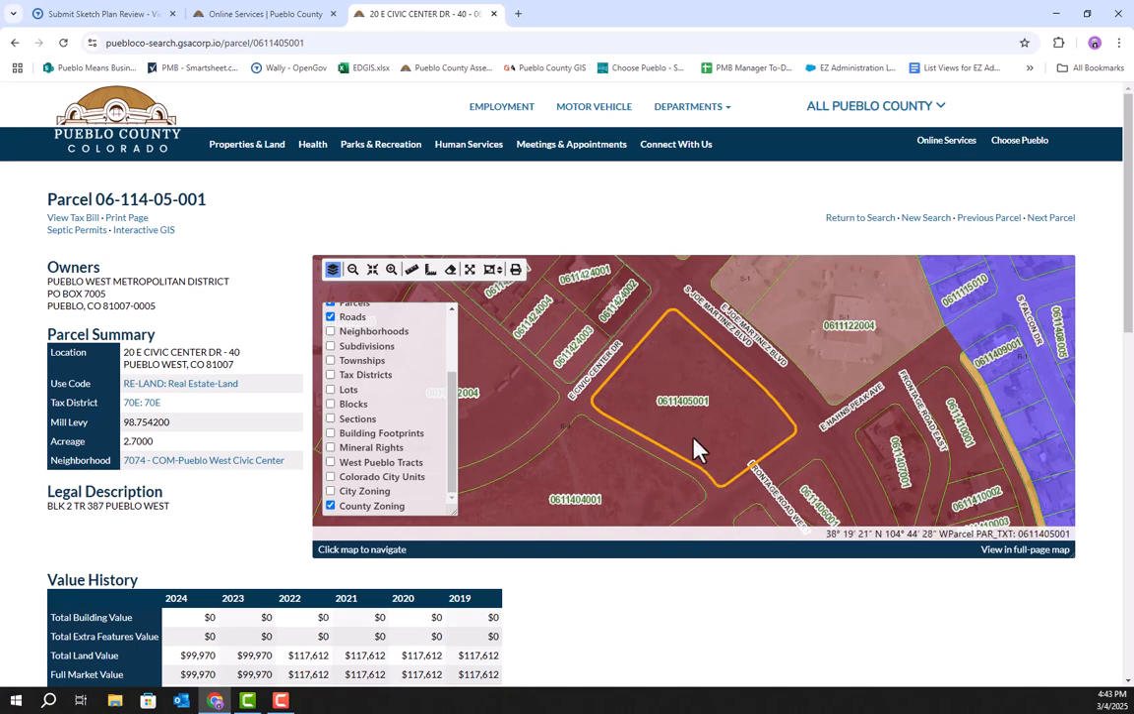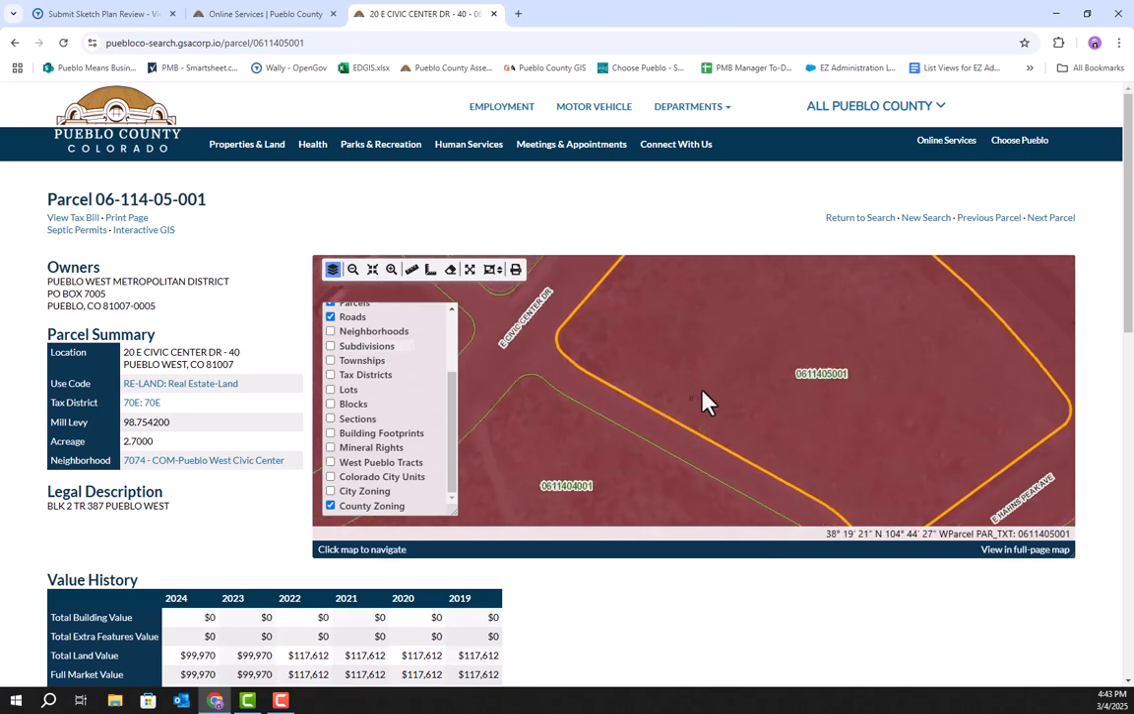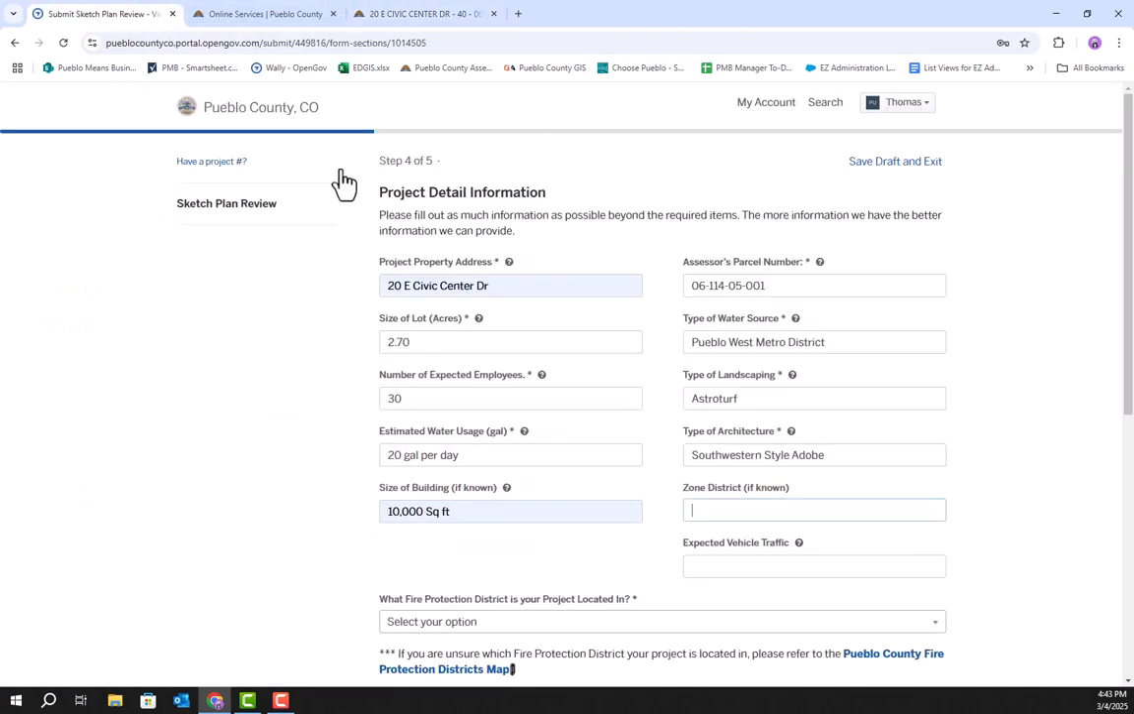So as you can see, we're in this red color, and it's kind of hard to see in here, but there is this little black text number there that says what the zoning is. So this one is B4. So we're going to go back over here and we'll put in B4.